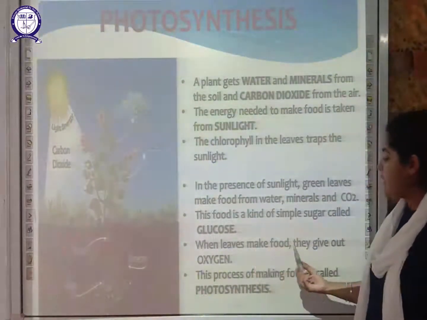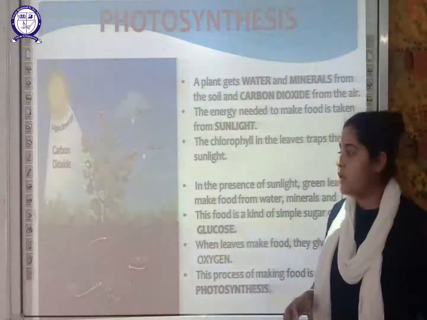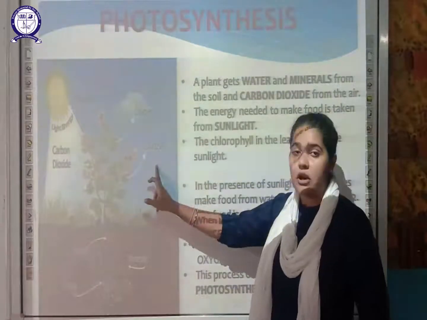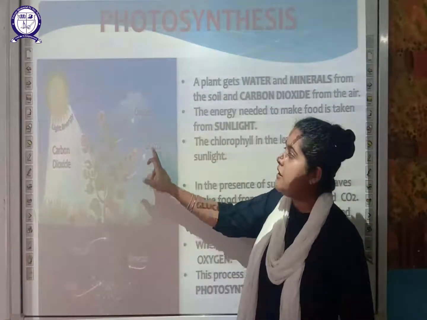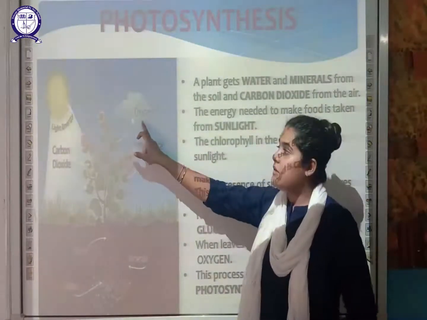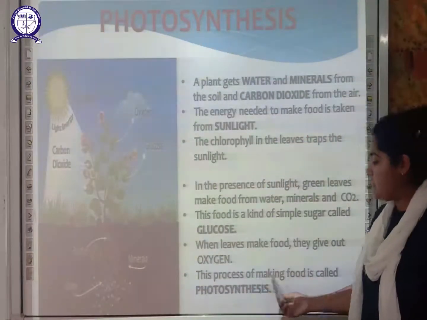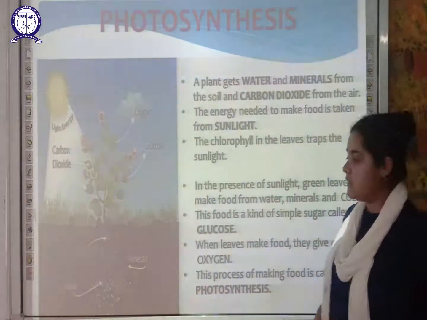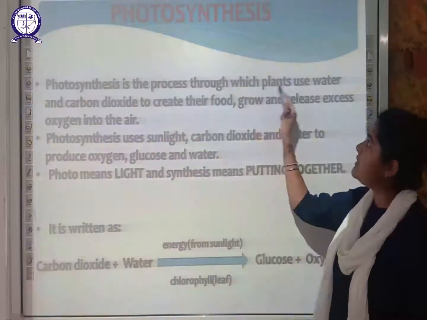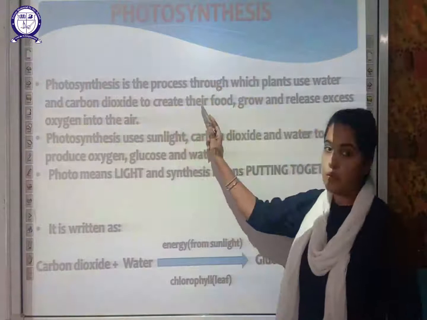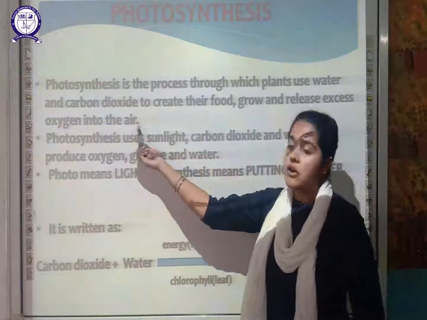When the leaves make the food, they give out oxygen. When plants make the food, they also produce oxygen. These are the two products formed by photosynthesis: simple sugar, that is glucose, and oxygen, which is utilized by us humans. Oxygen is also produced by the plant and released into the environment. This process of making food is called photosynthesis. Understood? Photosynthesis is a process through which the plant uses water and carbon dioxide to create its food and growth, and releases excess oxygen into the air.